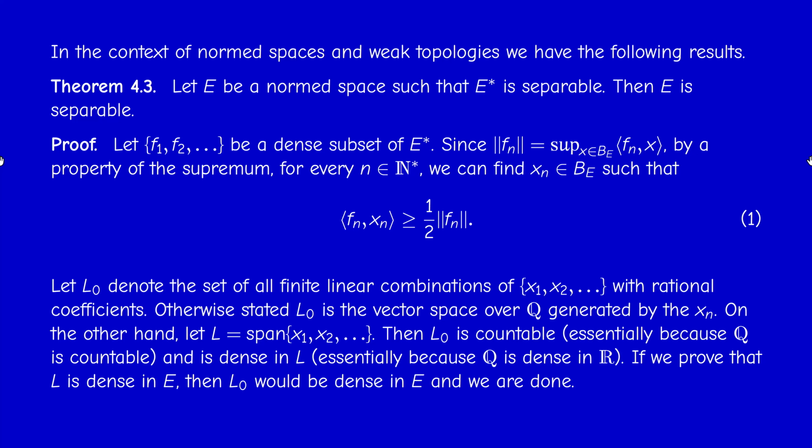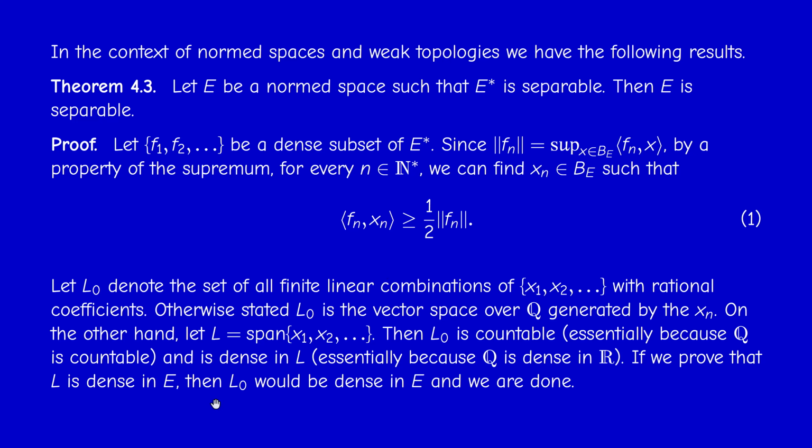Now, if you prove that L is dense in E, then L0 would be dense in E. If we can approximate an element in E by an element in L, and you can approximate an element in L by an element in L0, then we can approximate an element in E by an element in L0.